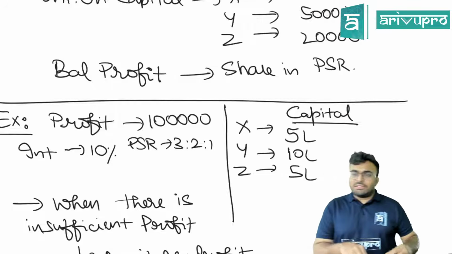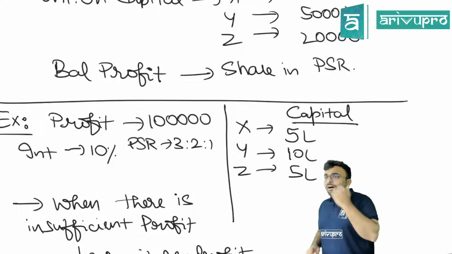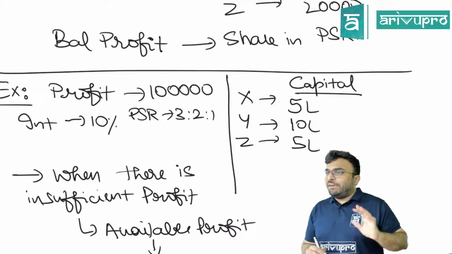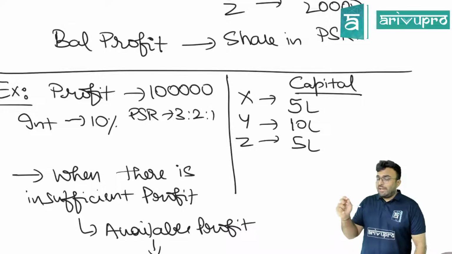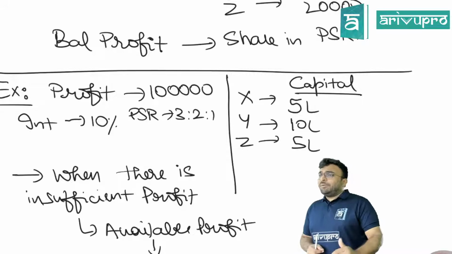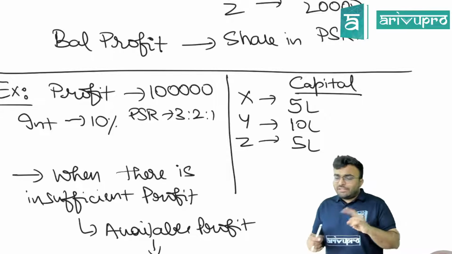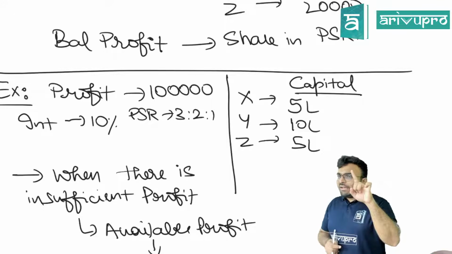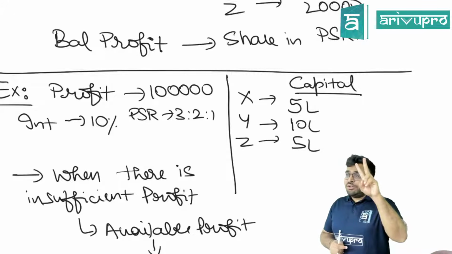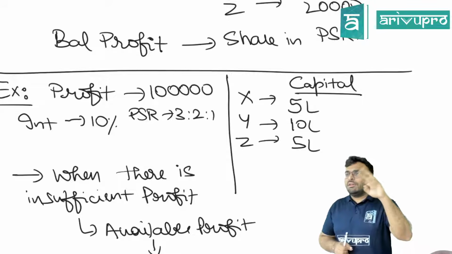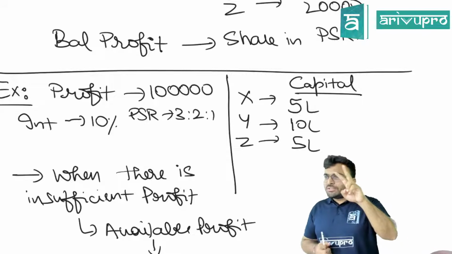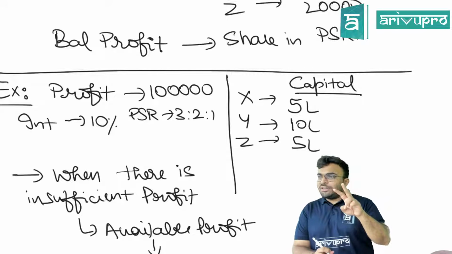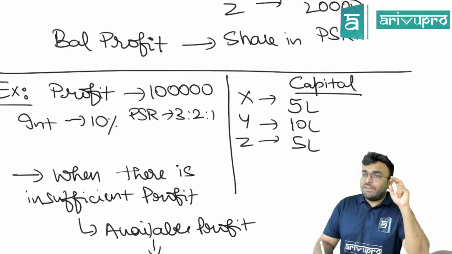Now, once again, the capitals are 5 lakh, 10 lakh and 5 lakh. Interest on capital is 10%. If you calculate the interest, you need 50,000, 1 lakh and 50,000. The total becomes 2 lakh that you need to give as interest, because my total capital is 20 lakhs, and 10% on 20 lakhs is 2 lakh rupees. But I don't have 2 lakh. I have only 1 lakh.